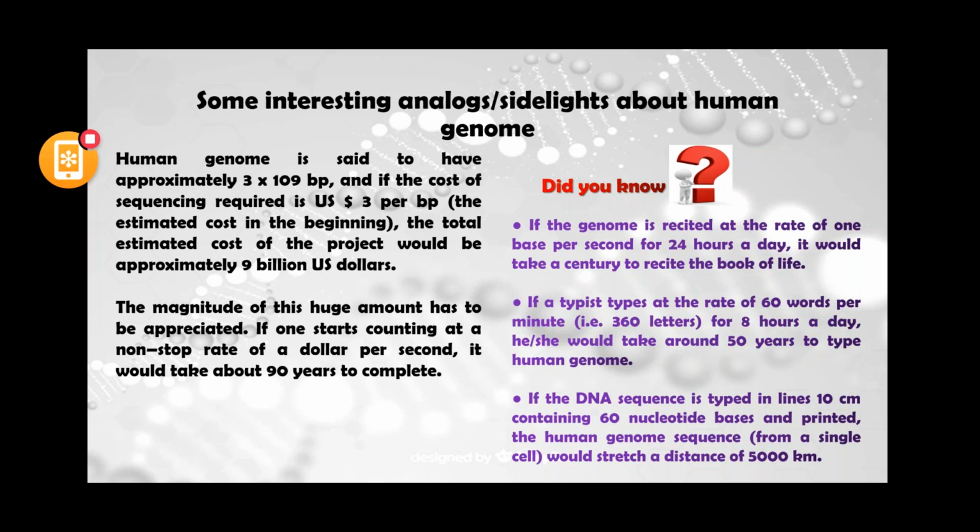It is a huge project. If you start counting this money at one dollar per second non-stop, it would take 90 years to complete. So you can appreciate the magnitude of this project.